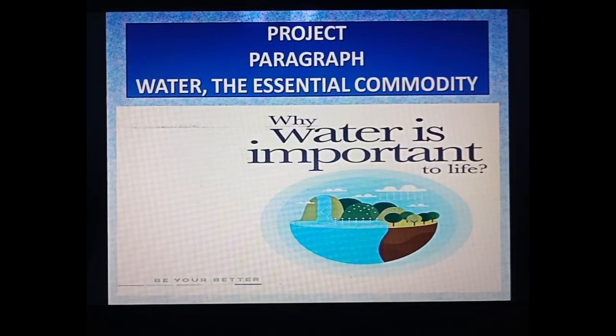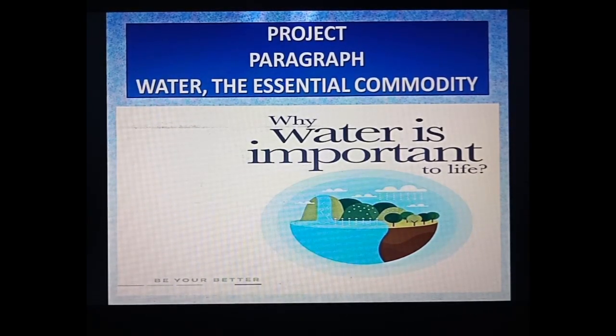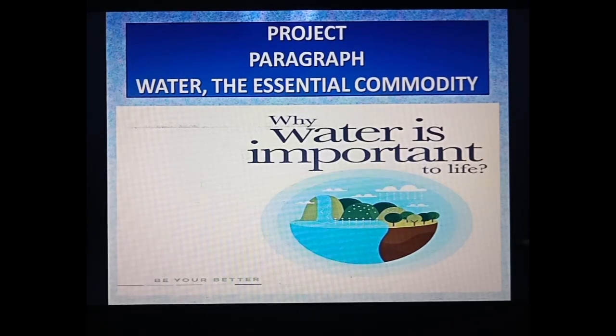In this paragraph you have to include all the points related to this question. Keep three things in mind: topic sentence, supporting details and additional lines, and the last one, the concluding lines. This has to be 150 words, which means 15 lines in your project notebook, and make it as creative as you can. It has to be colorful, decorative and creative.